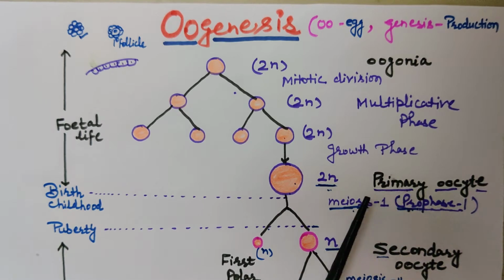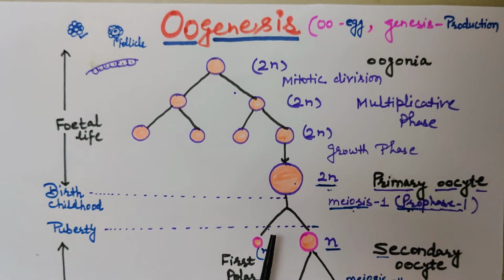Prophase 1. At which step of prophase 1? In the diakinesis stage. So it arrests its division at the diakinesis stage of prophase 1. Now it remains in this arrested stage up to puberty.